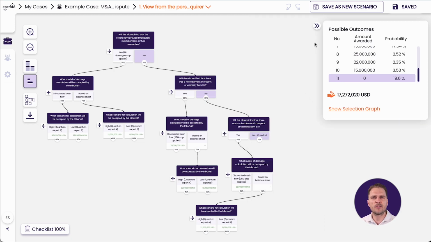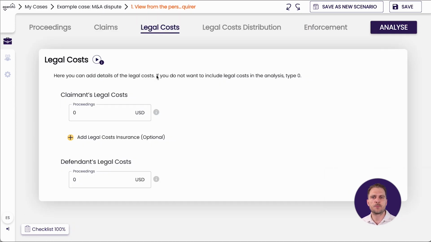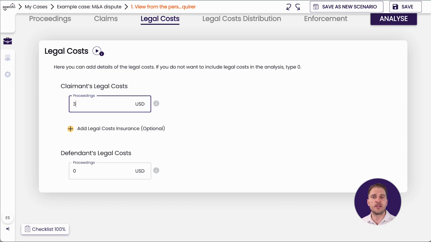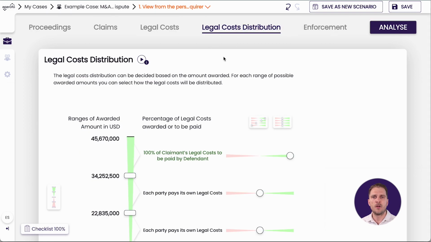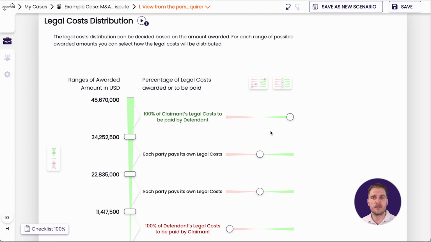We have to look at what it would cost us, what the risk would be, if we pursue this claim. And our experience here tells us that a case like this could cost around 3 million for our legal cost and the cost for the proceedings. And most likely the same size of the cost for the other party. After that, we ask, what will happen with the legal fees after the dispute?